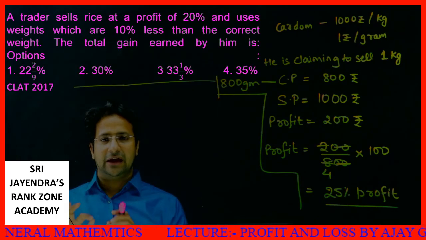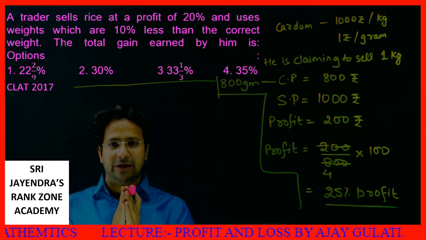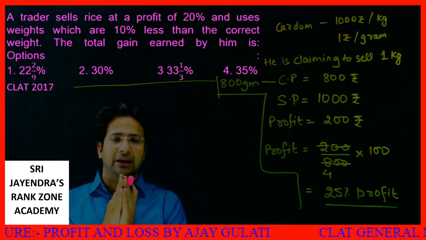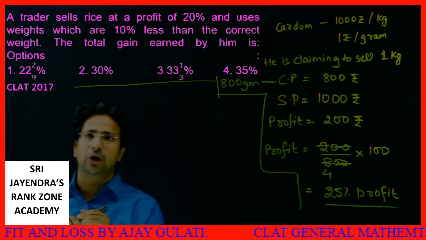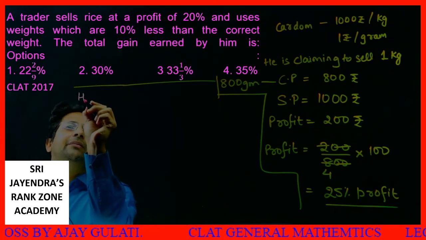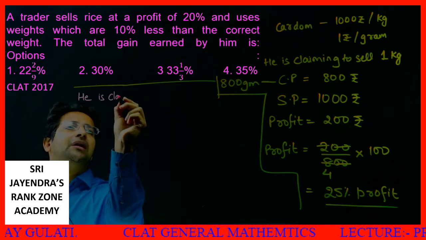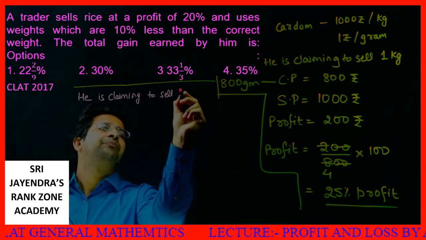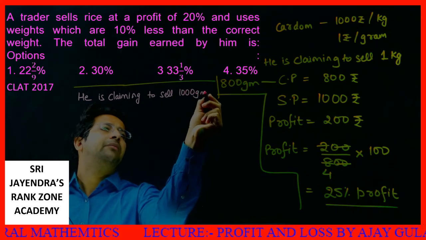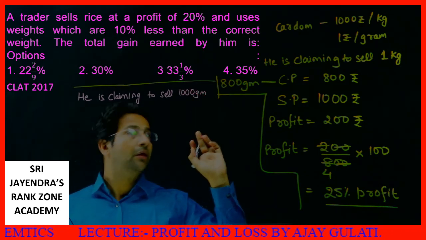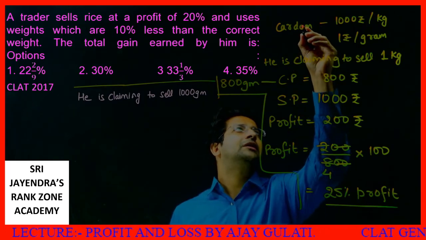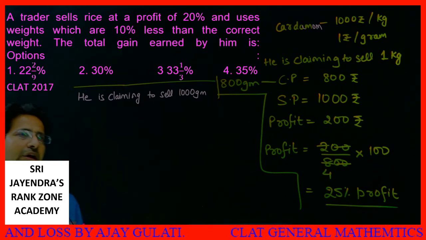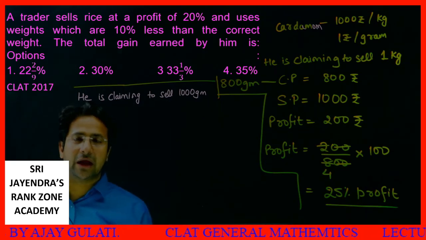Next question again. A trader sells rice at a profit of 20% and uses weights which are 10% less than the correct weight. The total gain earned by him is, see, first of all, he is claiming to sell how much? Let's say he's saying that I am selling 1 kg. He is claiming to sell 1000 gram. We are dealing in cardamom again, okay? I wrote the spelling of cardamom wrong. This is cardamom. I was speaking cardamom, I don't know why I wrote it. He is claiming to sell 1000 gram, but